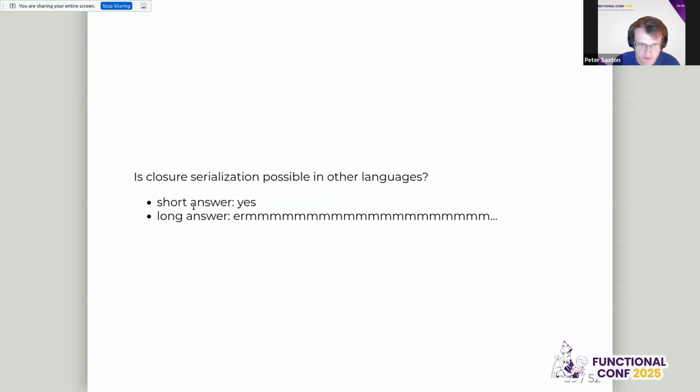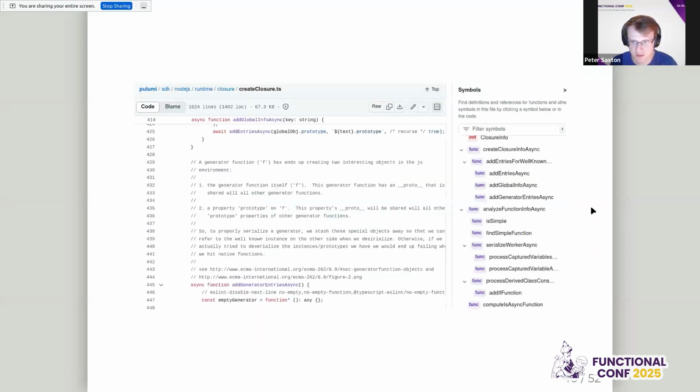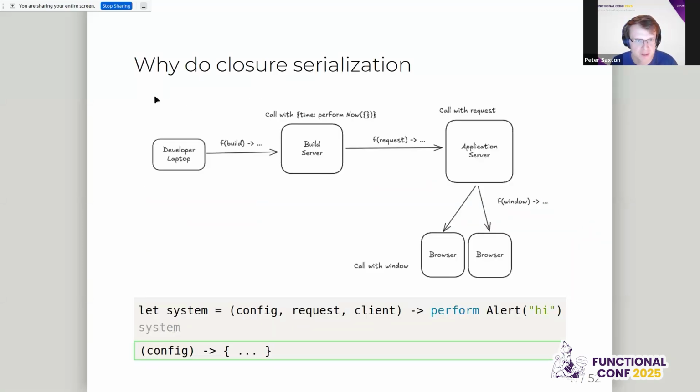If you've not seen it, the answer is yes. The long answer is, I mean, yes, still, but it's complicated. I do not expect you to read this, but Pulumi have this really nice ability where you can create lambdas from a runtime, a JavaScript closure, but it takes 1,600 lines of code for them to make this work. And they have to re-parse it, walk the whole object tree, and it's exciting. So yeah, why do closure serialization? So I argue that